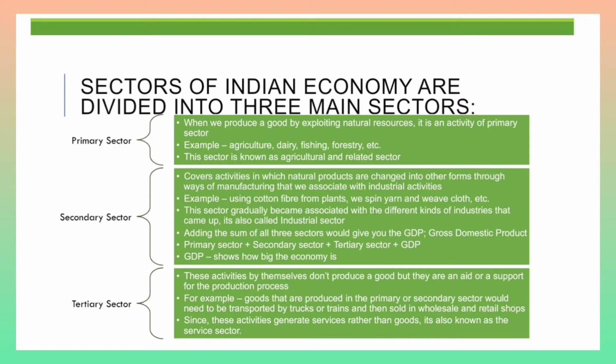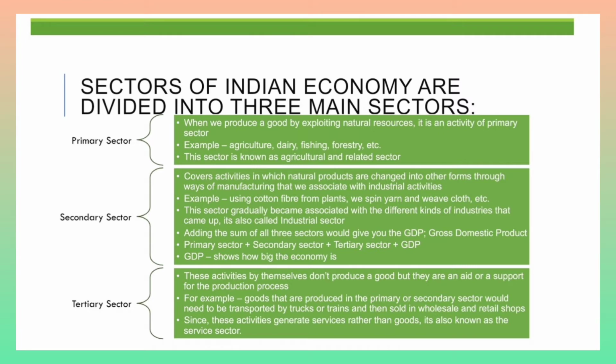If we talk about the primary sector first, when we produce a good by exploiting the natural resources and produce raw material, it is an activity that is considered under the primary sector. For example, agriculture, dairy, fishing, forestry, etc., these all activities come under the primary sector. Because most of the agricultural activities are done under this sector, this sector is also known as agriculture and related sector. Let's come on to the secondary sector.